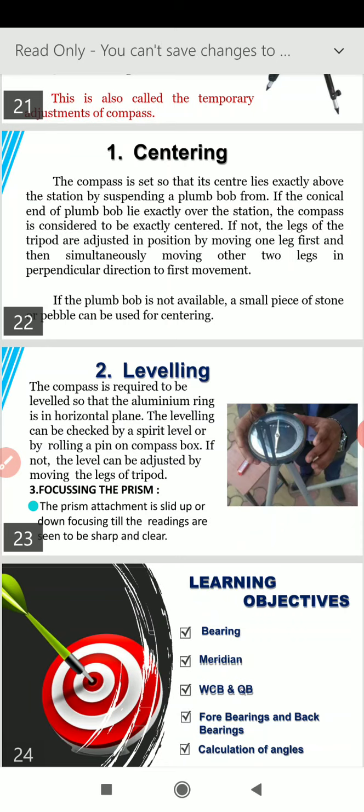and this step can be achieved by using two instruments. The first is the spirit level.